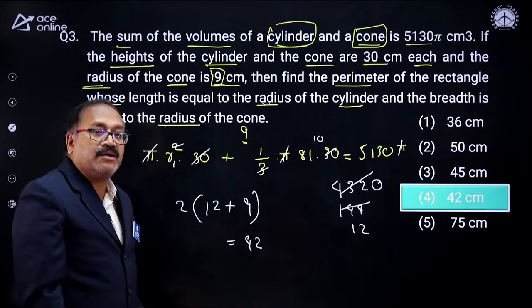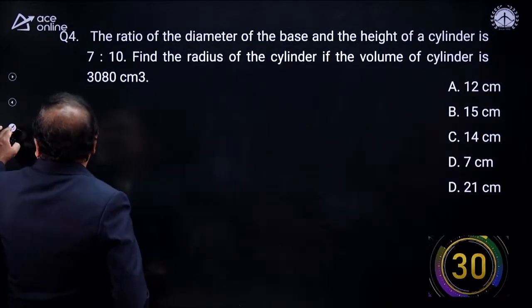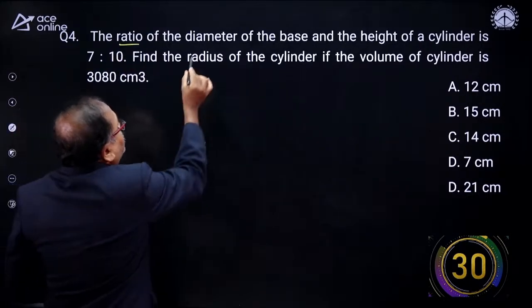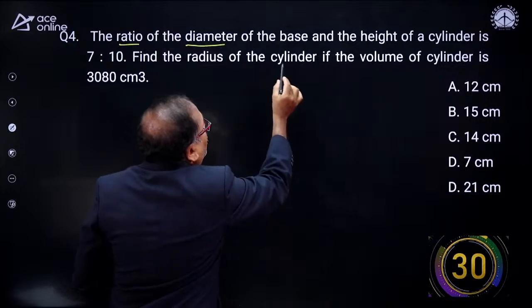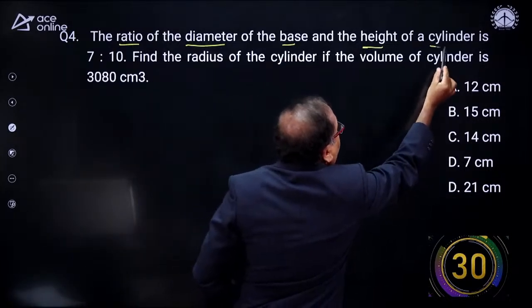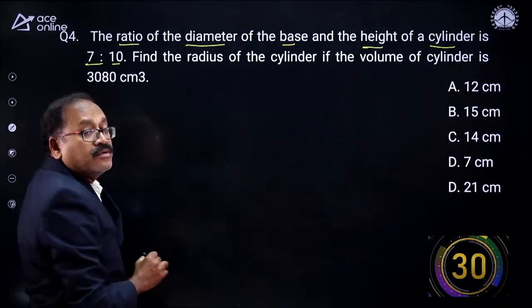Likita madam, next question. Now, what is the question here? It says that the ratio of the diameter of the base and height of the cylinder is 7:10.